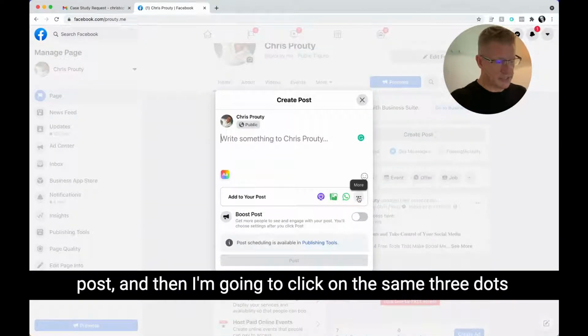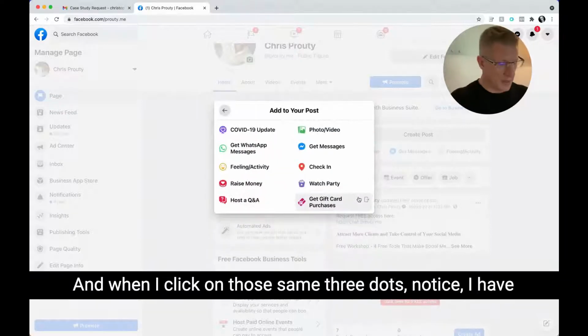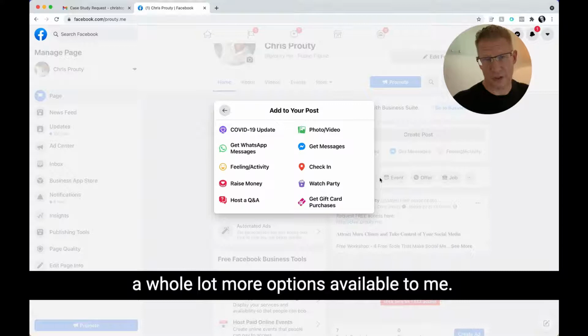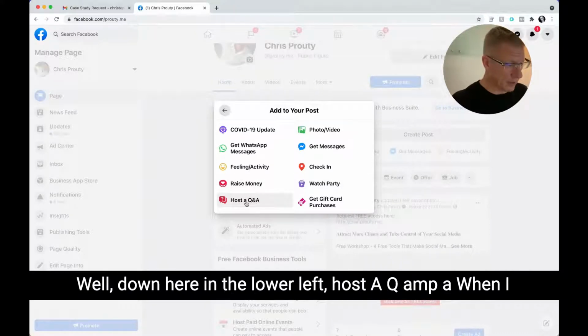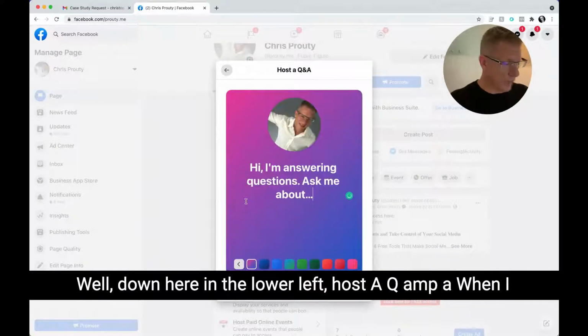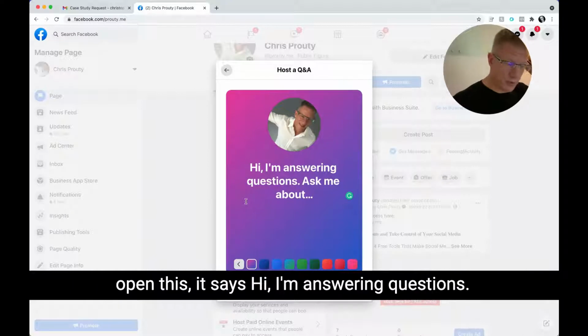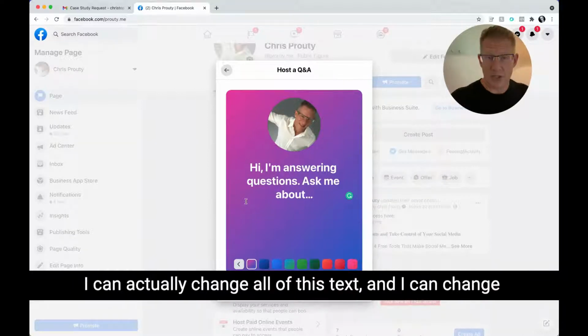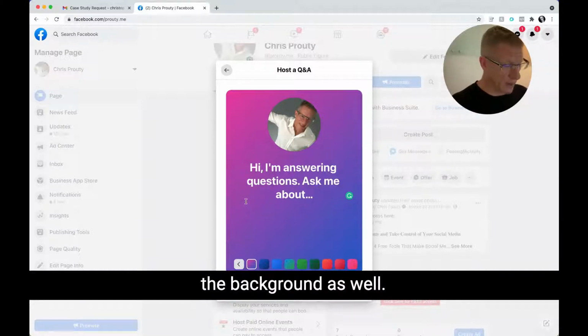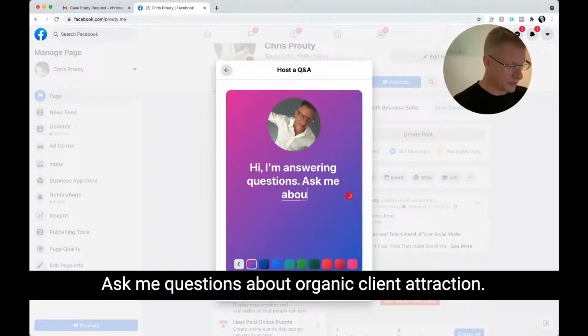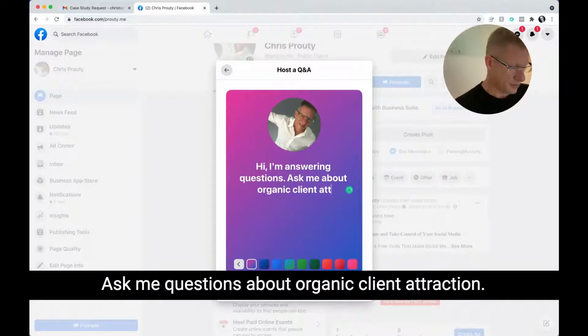And then I'm going to click on the same three dots for More. And when I click on those same three dots, notice I have a whole lot more options available to me. Down here in the lower left, Host a Q&A. When I open this, it says, "Hi, I'm answering questions. Ask me about." I can actually change all of this text and I can change the background as well. Ask me questions about organic client attraction.